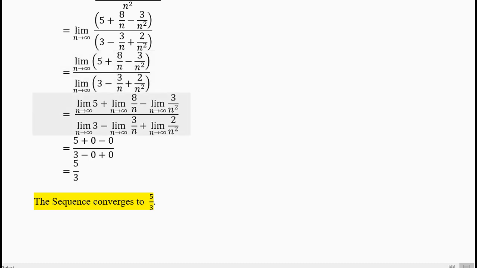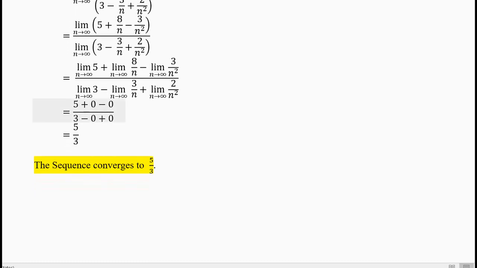So limit of 5 plus limit of 8 by n plus limit of 3 by n square, n going to infinity. Take it one at a time. Limit of a number, n going to infinity, the number is alone, so the limit is 5. 8 divided by a big number is a small number, so in the limit you will get 0. Remember the plus. Now 3 divided by square of a big number. Imagine infinity to be a very big number. 3 divided by square of a big number will be very small, smaller than 8 by n. So you will get plus 0 and there is a minus sign. You will get 5 plus 0 minus 0.